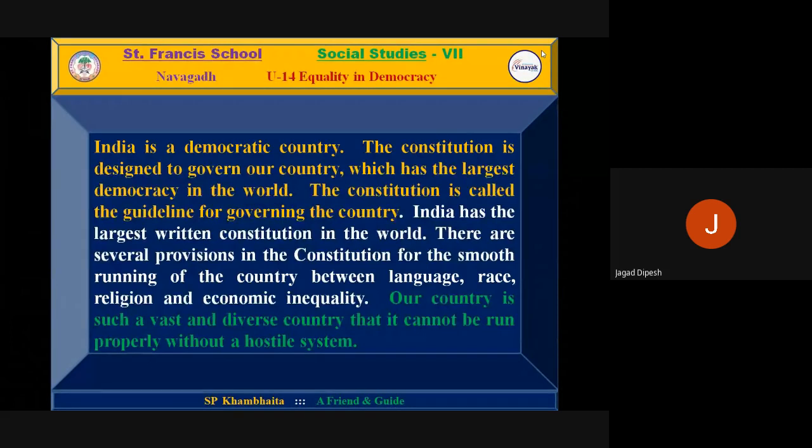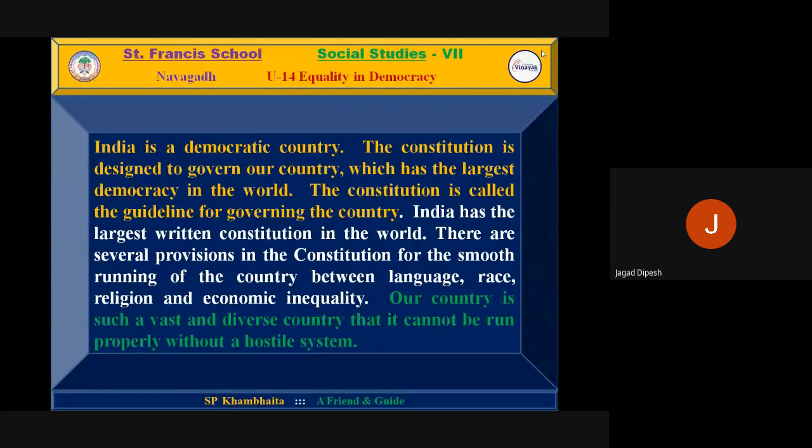India is a democratic country. The constitution is designed to govern our country, which has the largest democracy in the world. The constitution is called the guideline for governance of the country. India has the largest written constitution in the world.